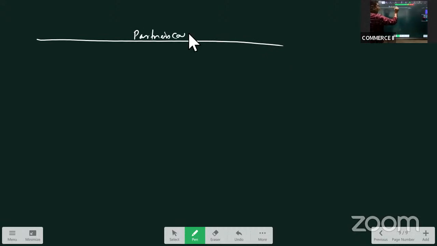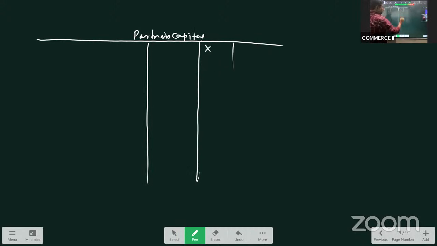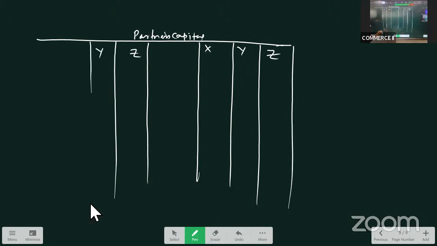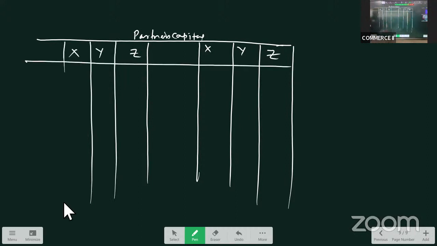We prepare the partners' capital account. We prepare a combined capital account of all the partners. Who are the partners we have? X, Y, and Z. Usually we get 4 items on the credit side.